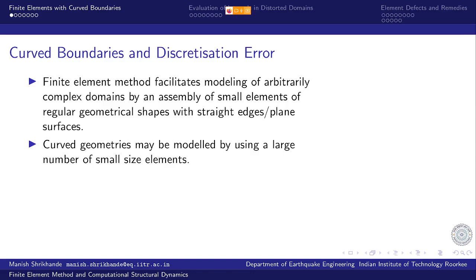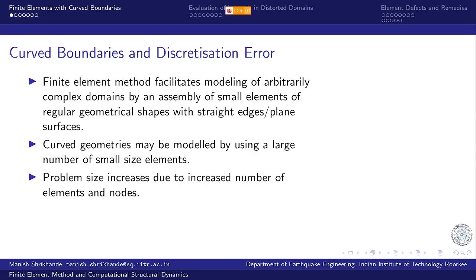So a curve can be modeled by a straight line if you are looking at a very small portion of it. And this leads to obviously an increase in problem size, because if you are forced to use a small size element, then you need more elements and therefore more nodes and more variables to model the problem.